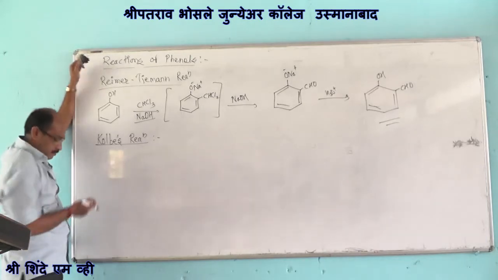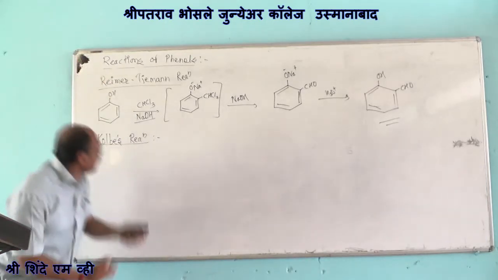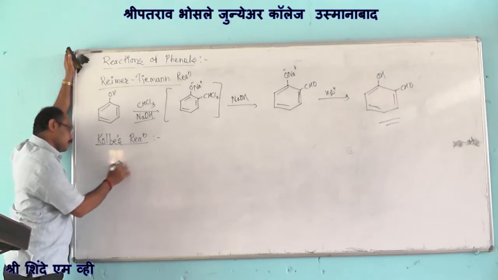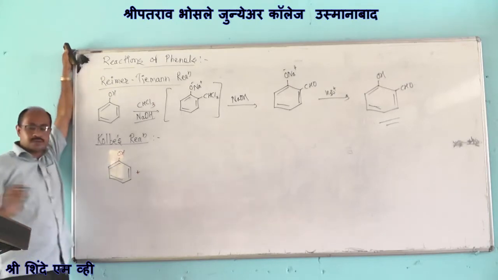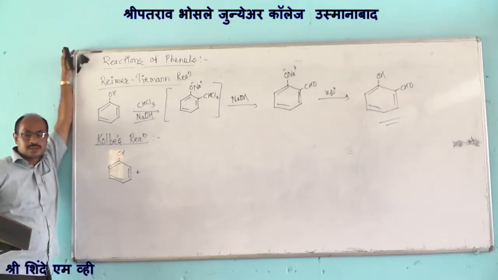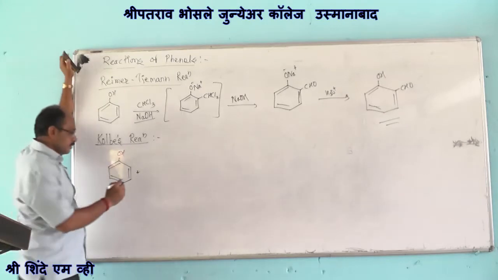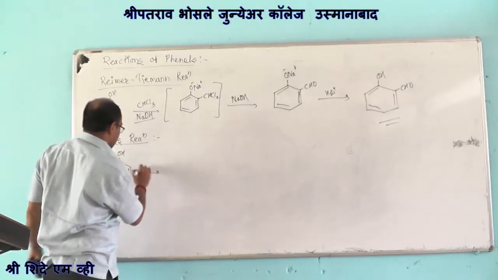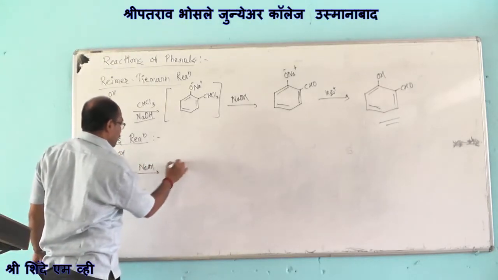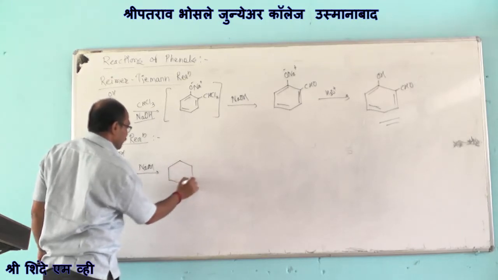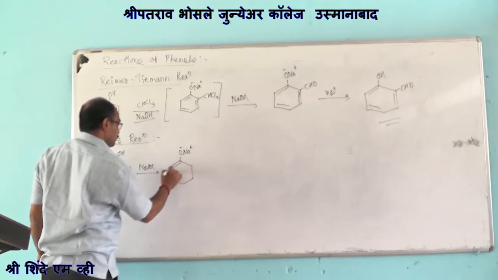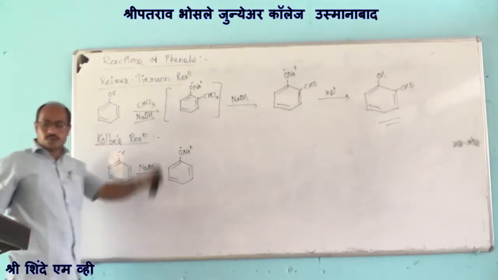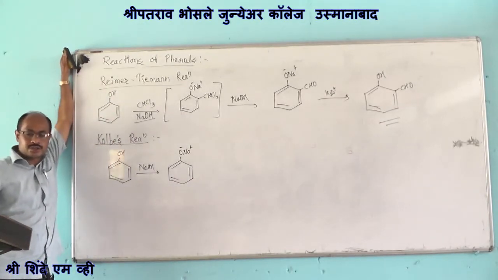When phenol is treated with sodium hydroxide to have the formation of a sodium phenoxide, formation of sodium phenoxide, which further